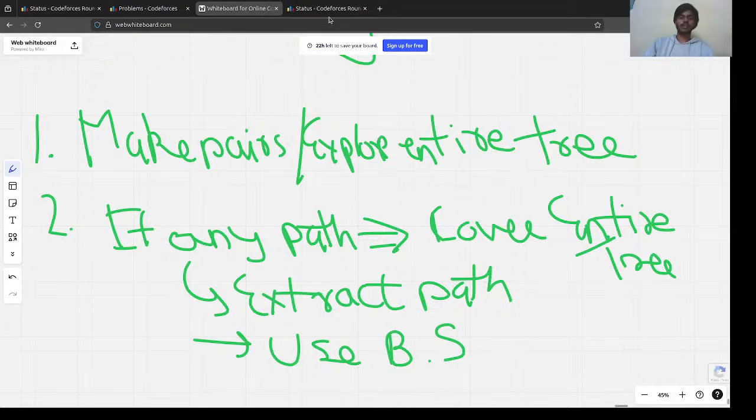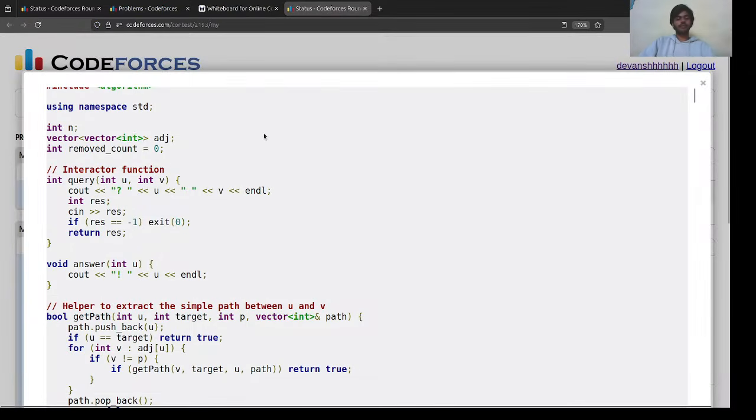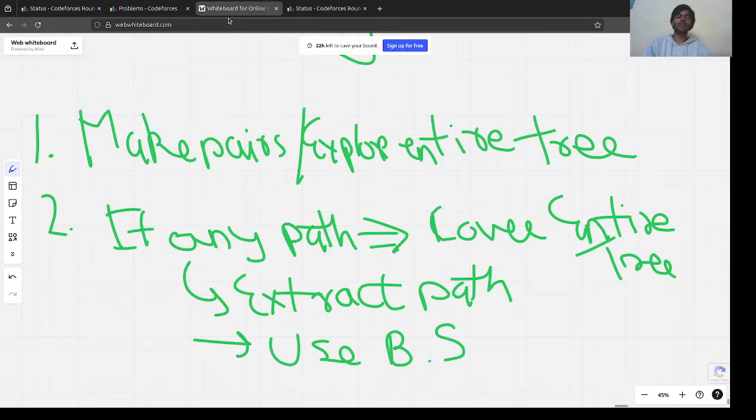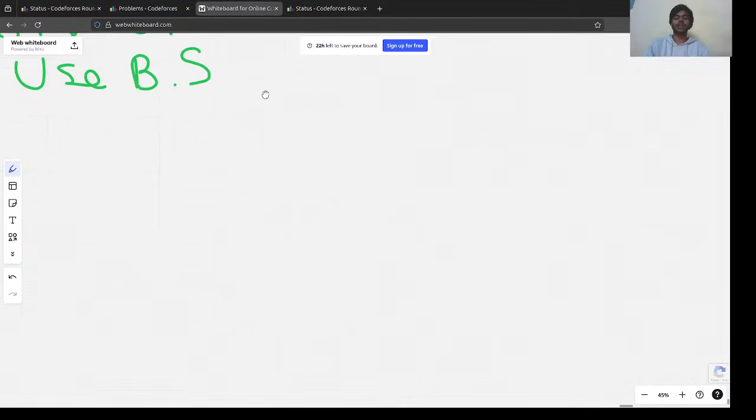Right. Let's also see how we implemented it here. So yeah. First, we have 2 functions here. We have this answer function just to print the answer. These are helper functions, right? Because this is an interactive problem. Whenever you have an interactive problem, you have to basically flush.